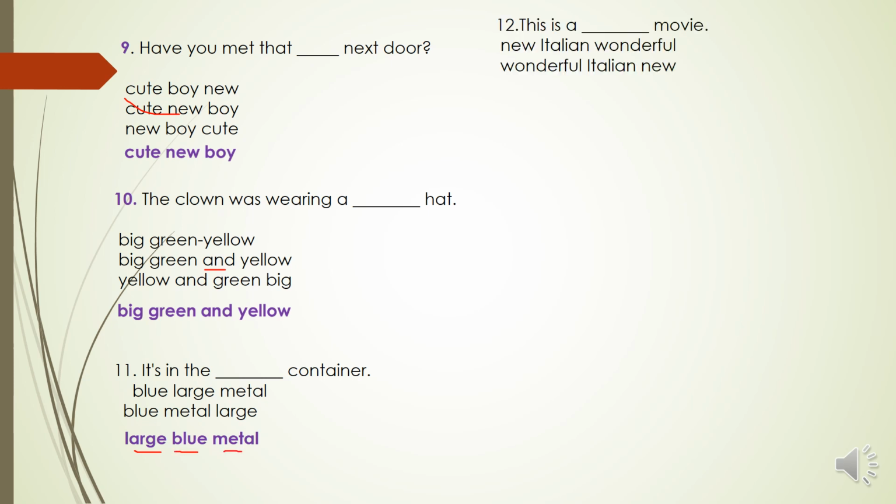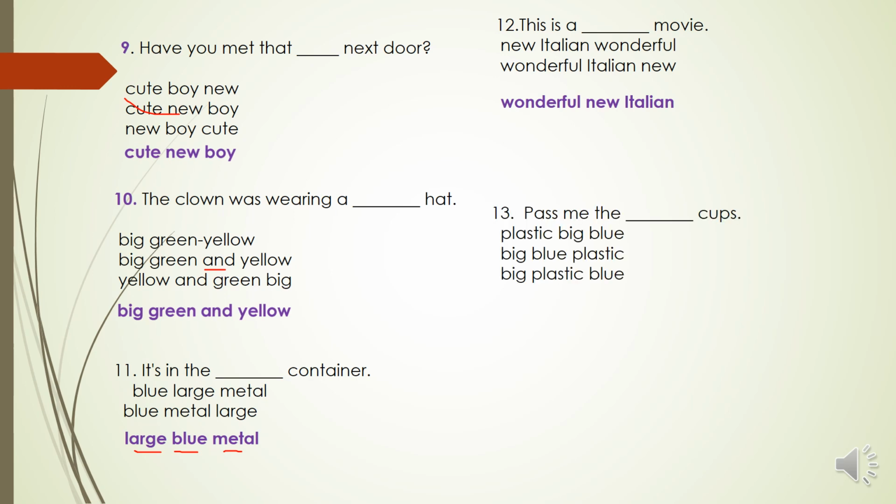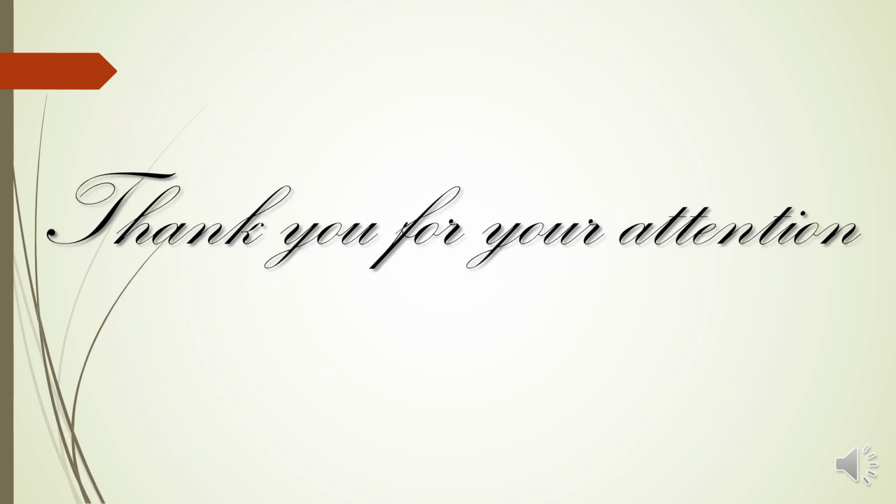This is a new Italian wonderful, no, wonderful Italian new, no, the correct one is, this is a wonderful new Italian. The last one, pass me the plastic, no, because it's not a material, we don't start with the material. Big blue plastic or big plastic blue, yeah, big blue plastic, because material comes at the end, and size, color and material. Big blue plastic.